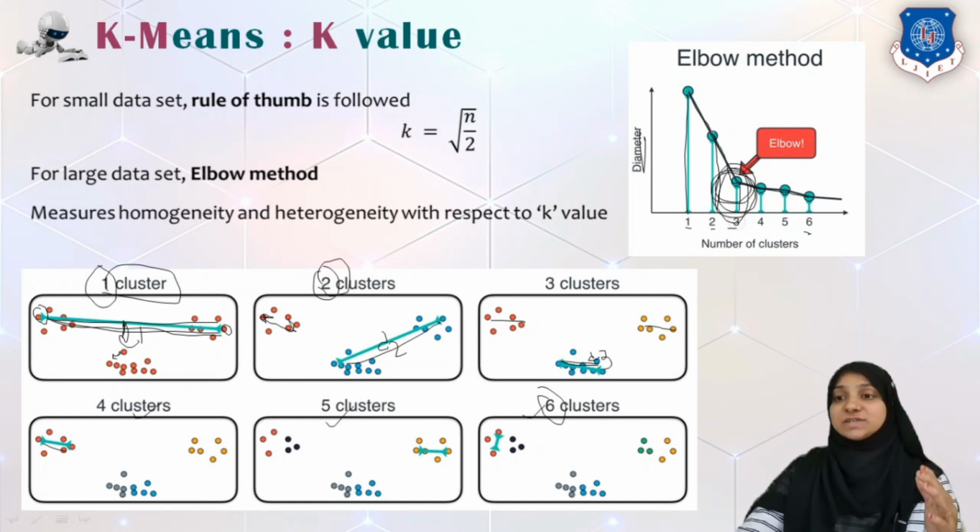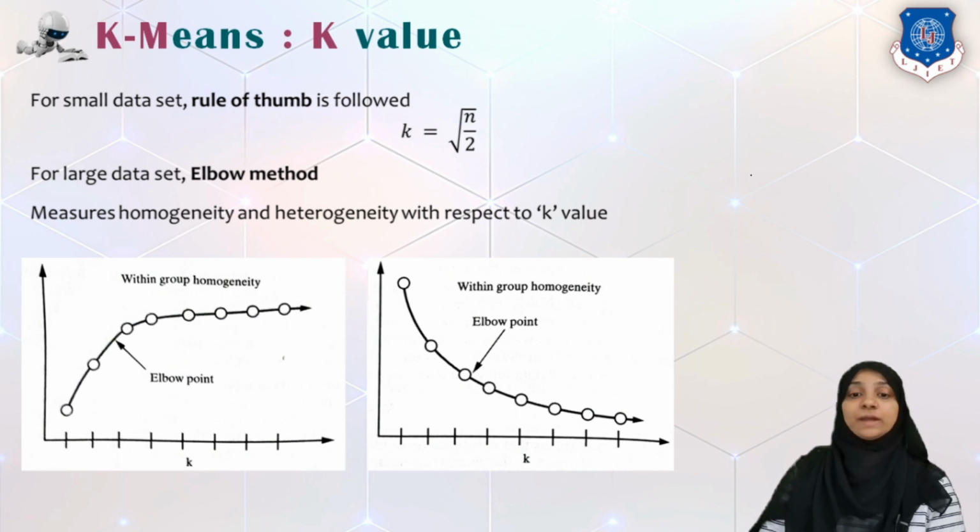The distance within a cluster, which was very large, now drops to very little at this elbow point, and this elbow is giving us the ideal value of K. The elbow point can also be used to find the homogeneity or heterogeneity within the group, so I would be plotting a graph of this kind of point.